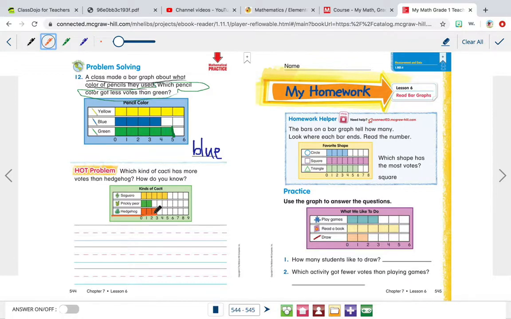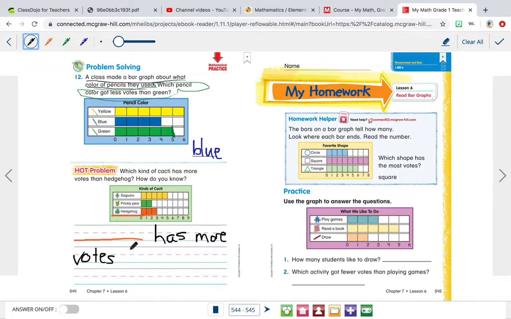Tell me why. Okay, so what you're going to write is blank. So you're going to write either saguaro or prickly bear. Blank has more votes, so more, M-O-R-E. Votes is V-O-T-E-S.